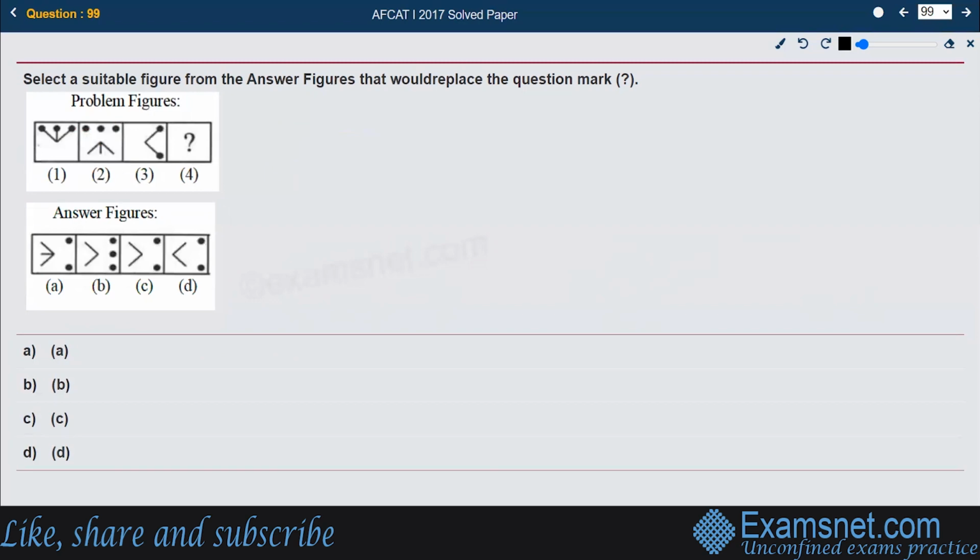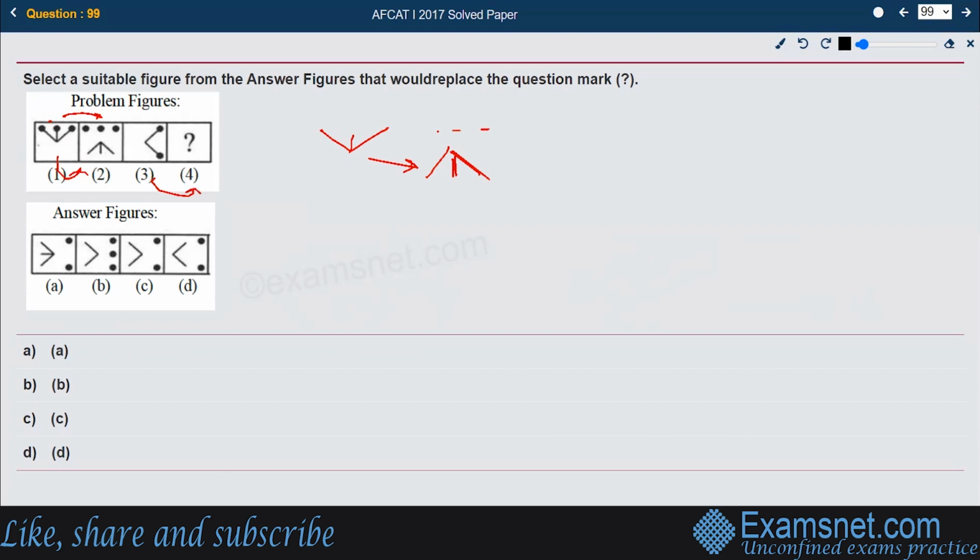Next, what is happening in this one? Select a suitable figure. If you look at it carefully, from 1 to 2 the dots are at their positions, but the 3 lines have been taken as a mirror image and inverted. That should happen between 3 and 4 also.